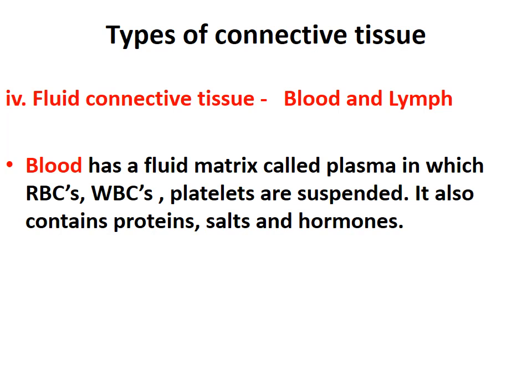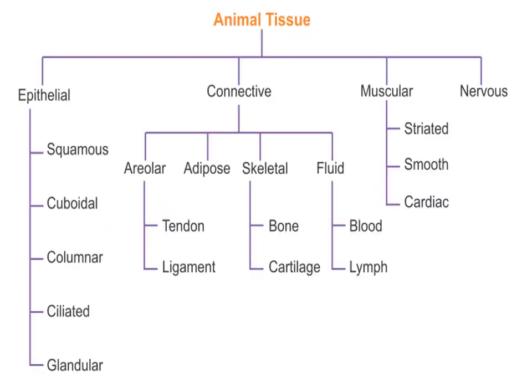About lymph, there is not much in your syllabus. So just write down the name, that under fluid connective tissue, blood and lymph come, and write about blood in detail. Okay. So these were the types of connective tissue.